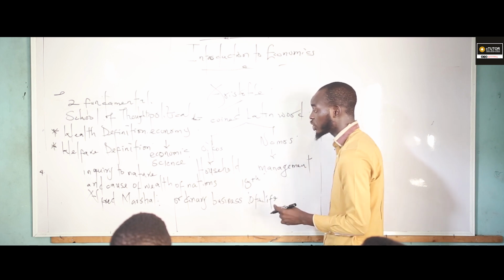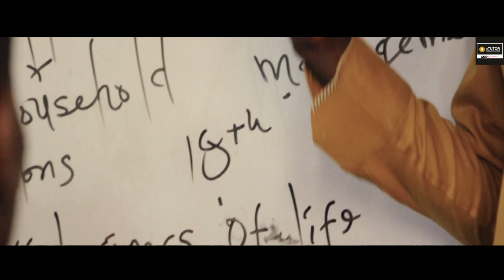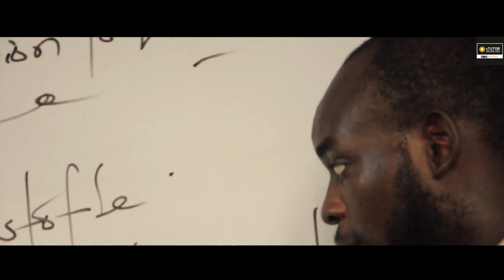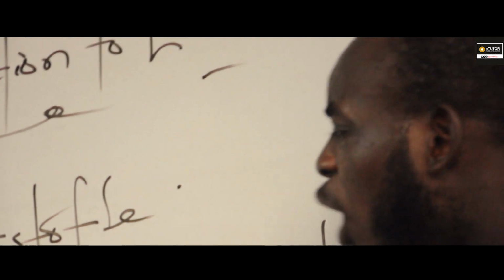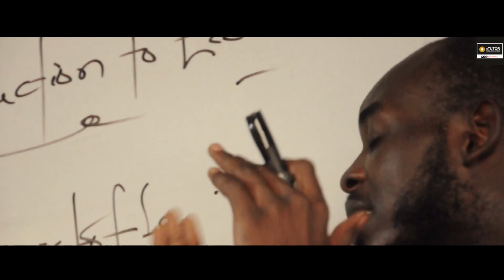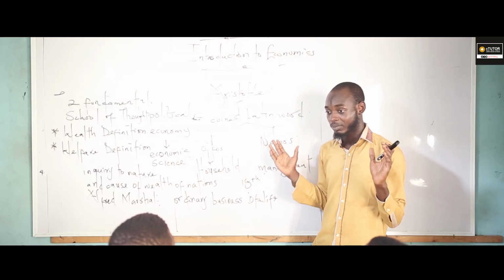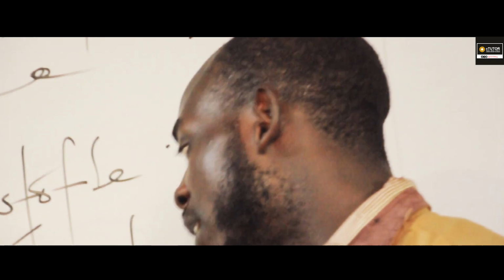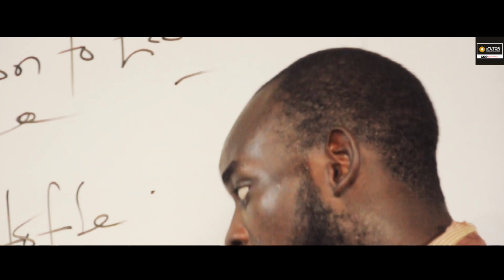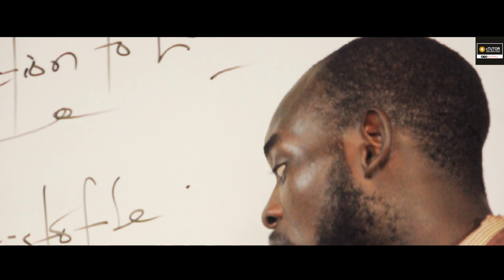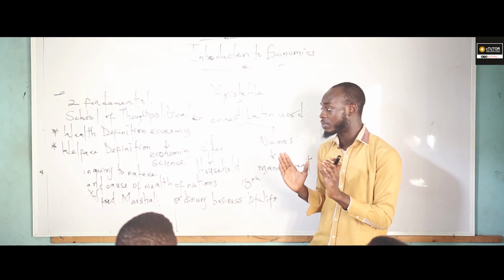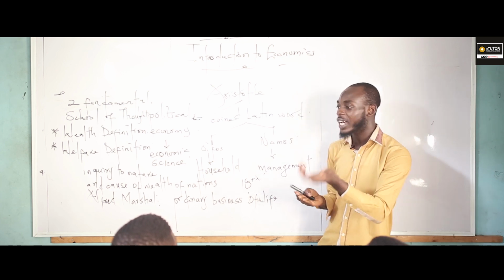Or in full definition, it can be defined as the study of mankind in the ordinary business of life. Do you understand what I'm saying now? Looking at the definition now, you can see that it's only based on the welfare aspect. Am I communicating? The first definition, the wealth definition, based its aspect on wealth. Now, the second one based its aspect on what? On welfare. The reason why this definition was not accepted is because it is one-sided.